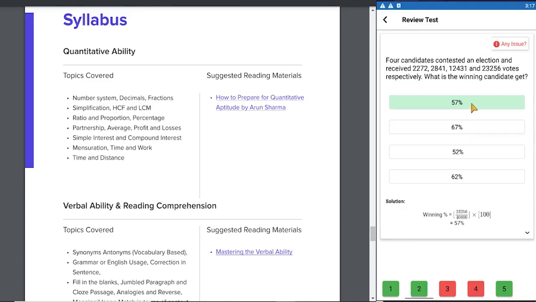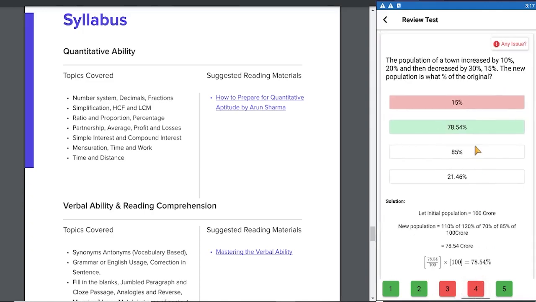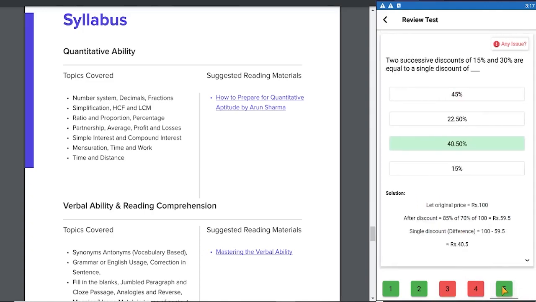The second, again the detailed explanation down below. The third question I was wrong, the right option is 2, and here is the detailed calculation. Question 4, again I was wrong, the second option is right, and here is the detailed explanation. And the last, my answers are right, but again you get a detailed explanation.